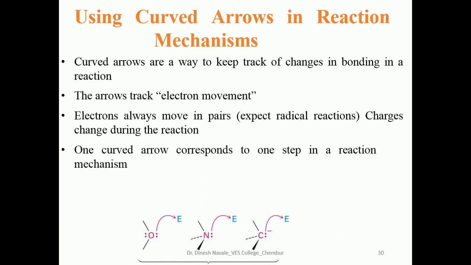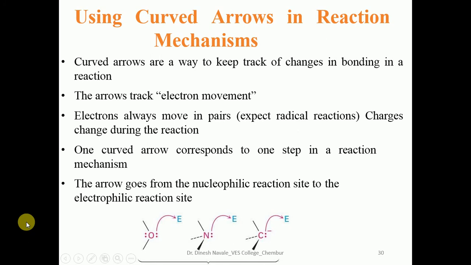One curved arrow corresponds to one step in a reaction mechanism. So sometimes a curved arrow can be termed as one step in any organic reaction. The arrow goes from the nucleophilic reaction site to the electrophilic reaction site. That means the movement of the arrow can be shown only from the electron rich nucleophile to the electron deficient electrophile.